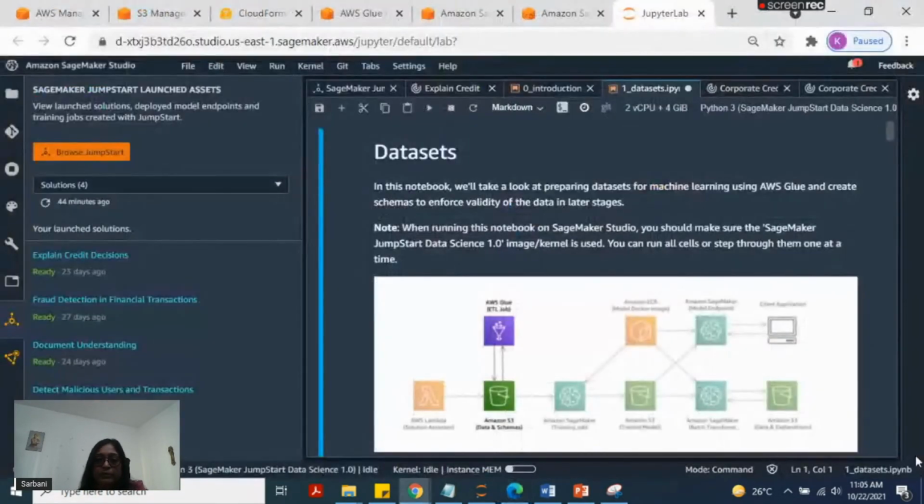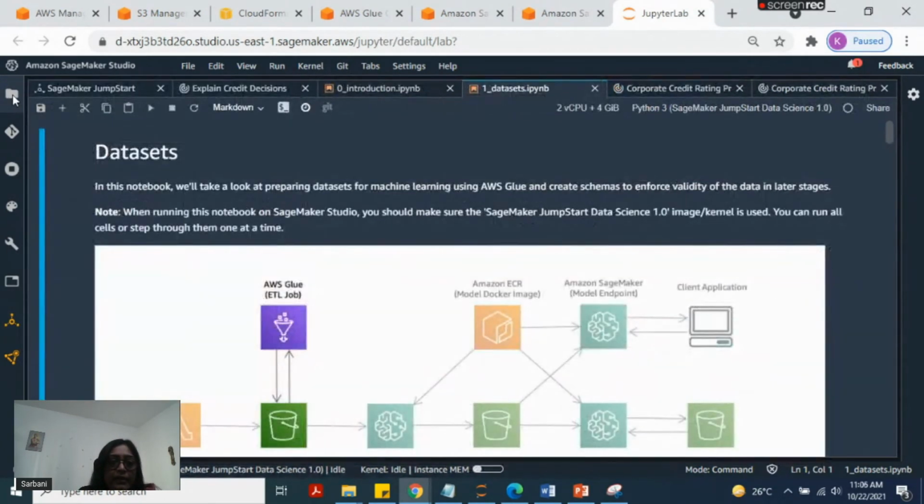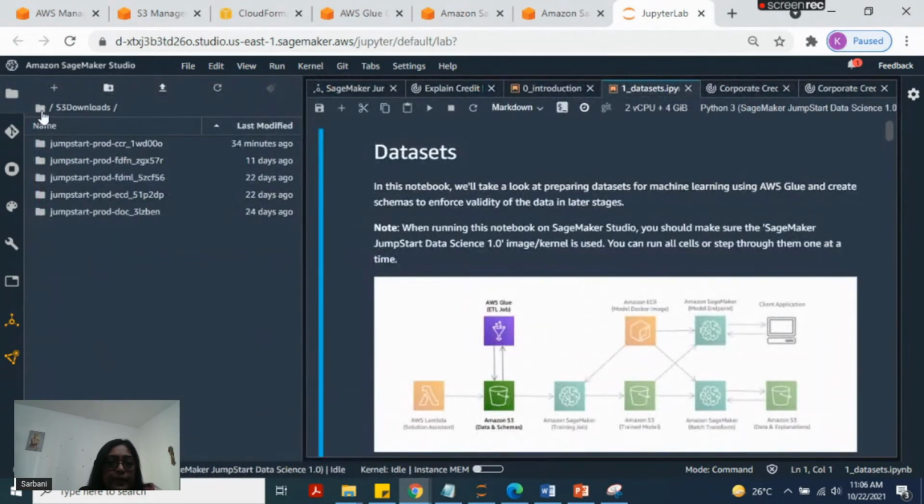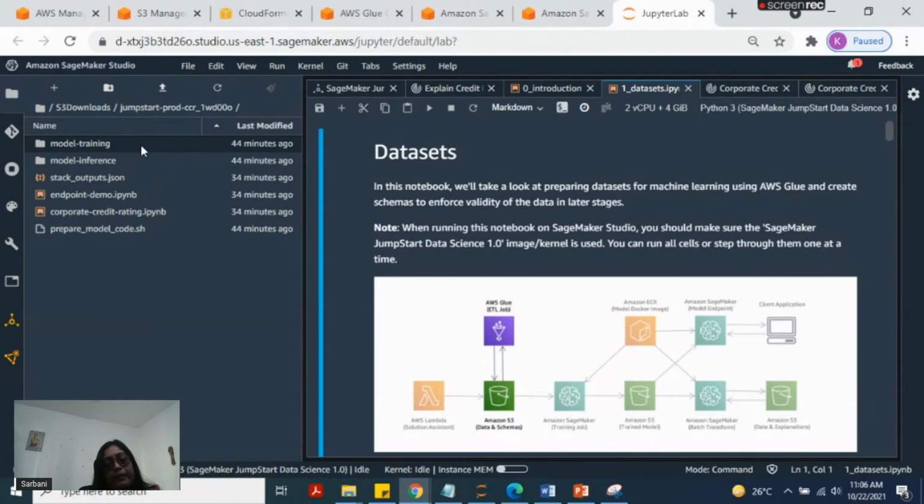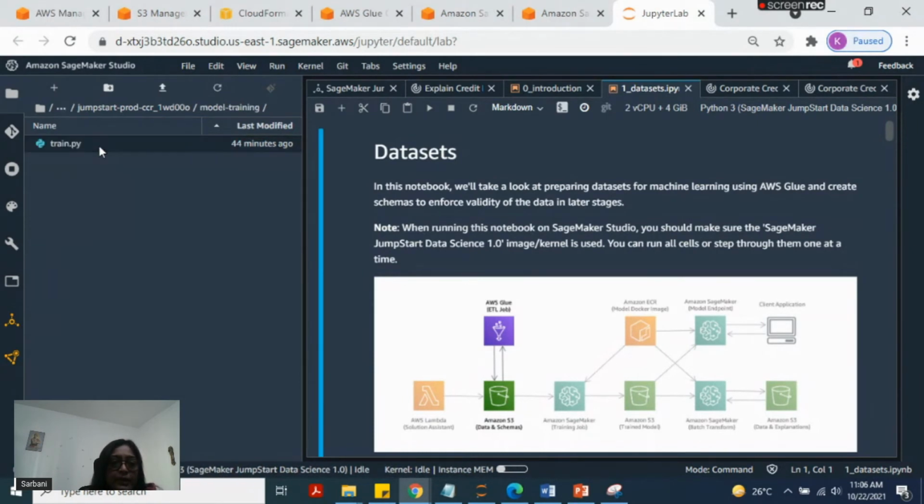I'm now going to show where all the code resides inside SageMaker Studio. Once all the notebooks are launched and we run them, we'll be able to see all our solutions exactly on the S3 download folder. This is the solution I just launched. Here you will see a couple of folders. One is model training, one is model inference, and there are a couple of others. Let's open the model training.